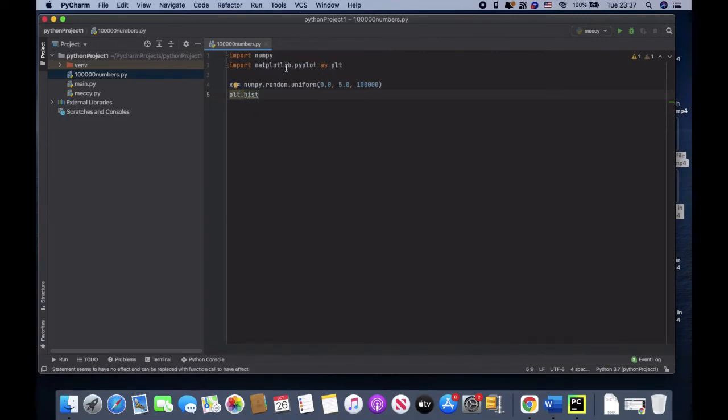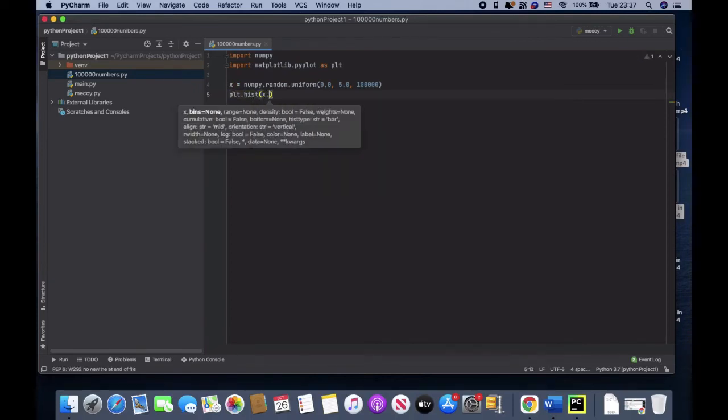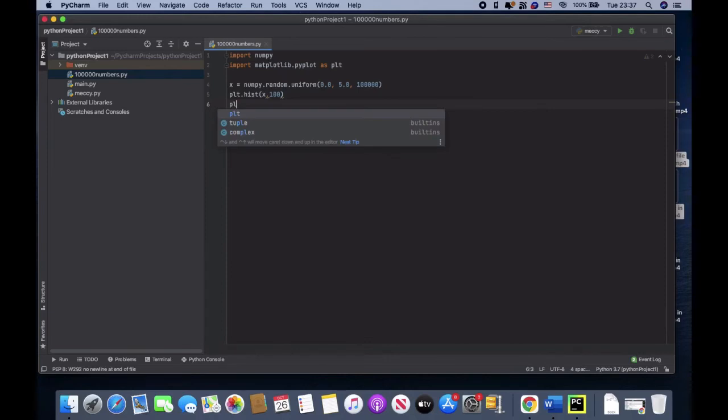The plt is from matplotlib.pyplot, so instead of using the whole library name, I'll just use the alias plt. You put x to stand for those numbers, then 100 for the bars. After that I just need to show my plot.